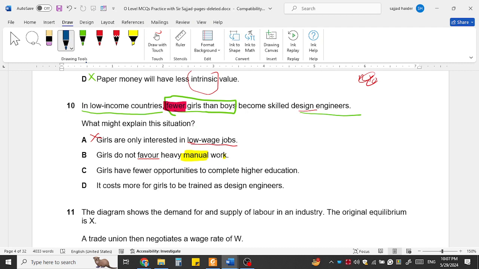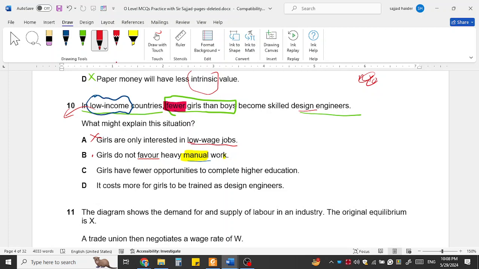This is partially correct, but the question is about low income countries. In the developed countries women are doing even heavy work, driving and machine operating, but in a low income country like ours, women do not favor heavy work. We are not accepting or rejecting this so far.